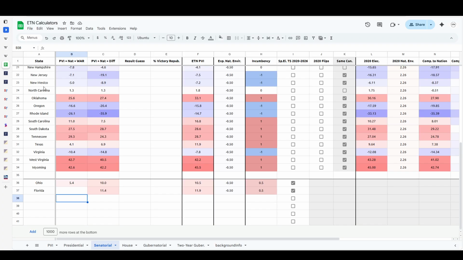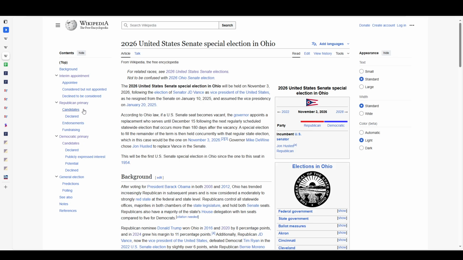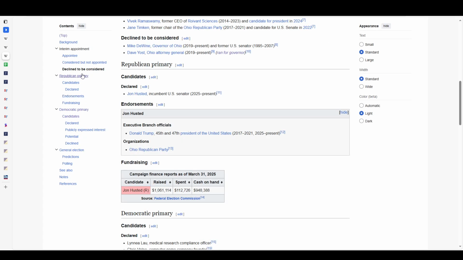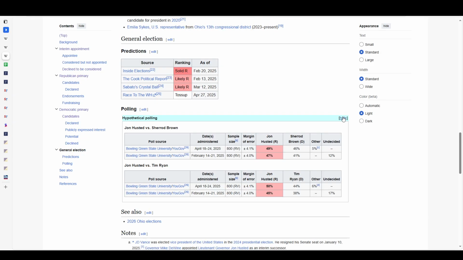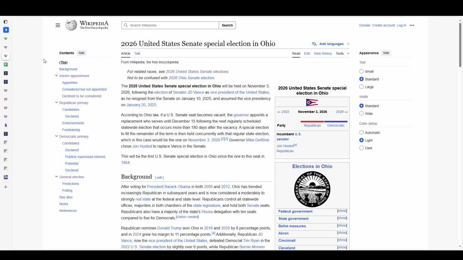There are no polls, hypothetically, even, I don't think. But then you end up with hypothetical polling here. Sherrod Brown is actually losing to John Husted in all of these polls by 3 and 6 points. And then he's also beating Tim Ryan, who, better for the Democrats, should run for governor.